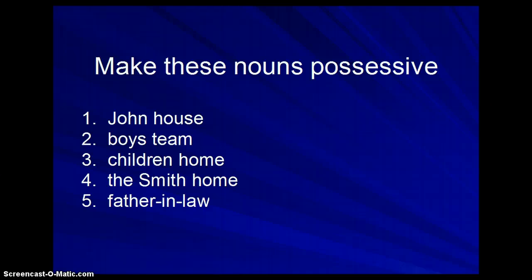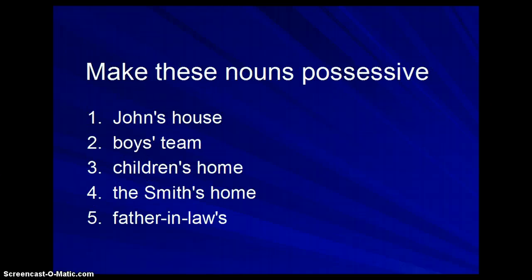Here are the nouns as possessive. John's. Boys' gets just an apostrophe at the end because boys is already plural. Children's is irregular, so we add apostrophe S. Smiths', adding apostrophe, and father-in-law's, because we follow the rules for that last word.